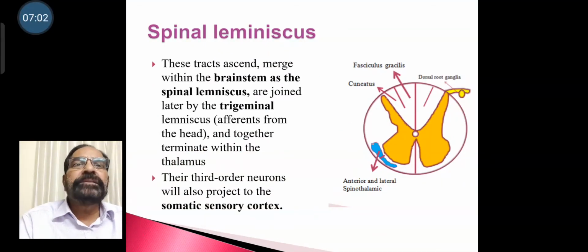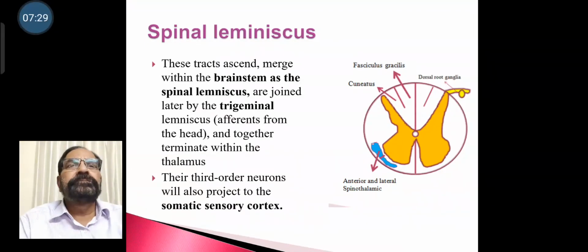These tracts ascend and merge within the brainstem as spinal lemniscus, and are joined later by trigeminal lemniscus afferents from the head, and together they terminate within the thalamus. The third order neurons will then project to the somatic sensory cortex.